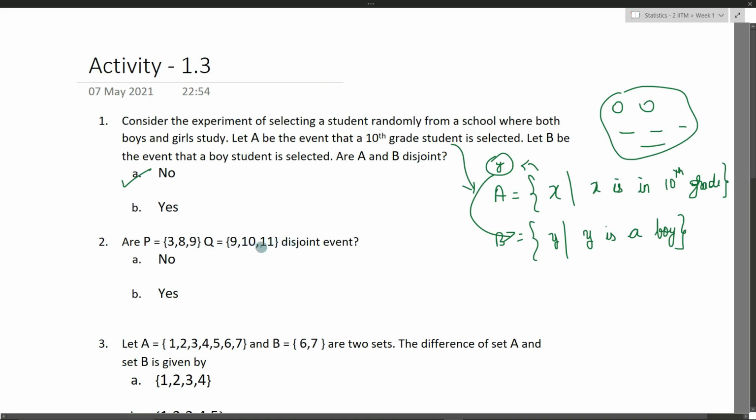So we have two events, P and Q. Are they disjoint events? That is the question. So we have to compare each term here. We have 3. Do we have 3 here? No. Do we have 8? No. But we have a repeating term, 9.